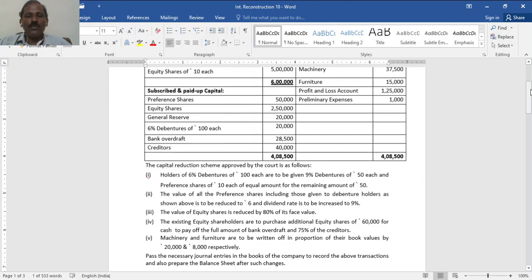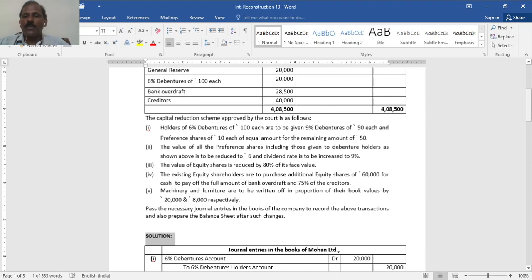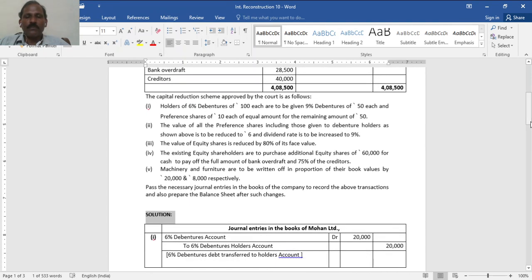The value of all preference shares has to be reduced from 10 to 6, in the sense 4 rupees to be transferred to capital reduction, and the dividend rate is to be increased, that is 9% preference shares. Then the value of equity shares up to 80% has to be reduced, in the sense here equity 2 lakh 50, 80% of that reduced to be transferred to capital reduction account. Existing shareholders to purchase additional equity shares, so bank account to equity share capital, same entry.